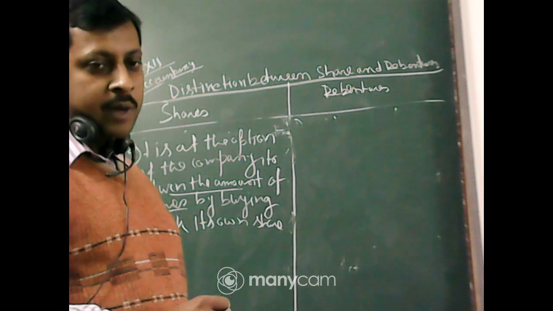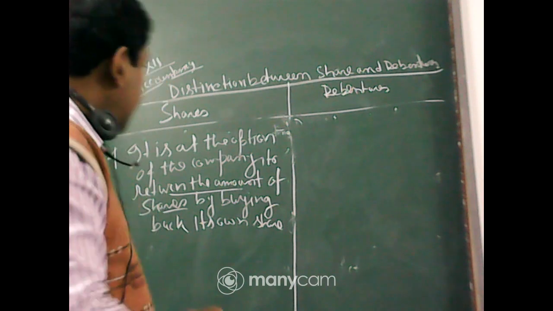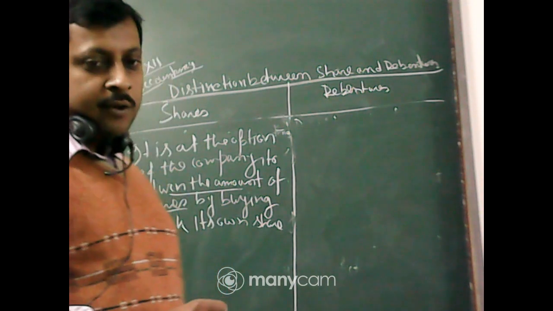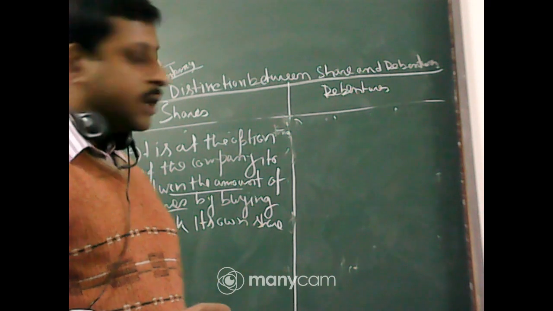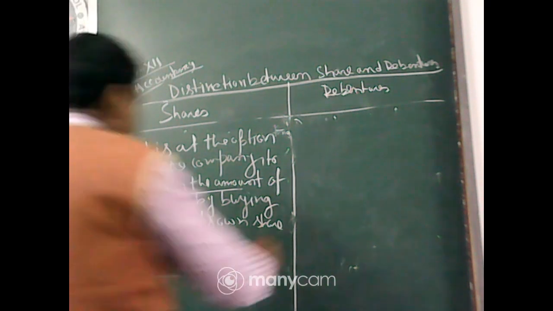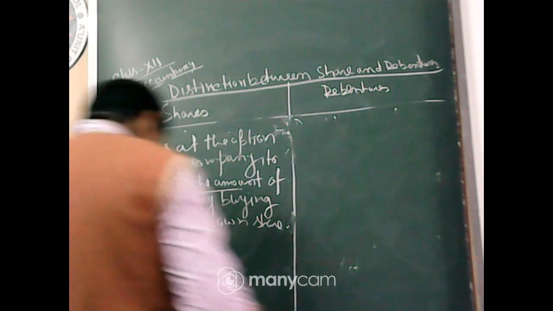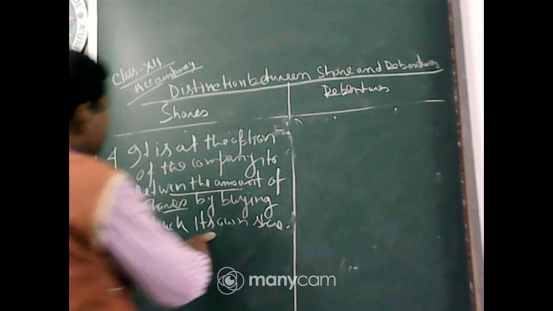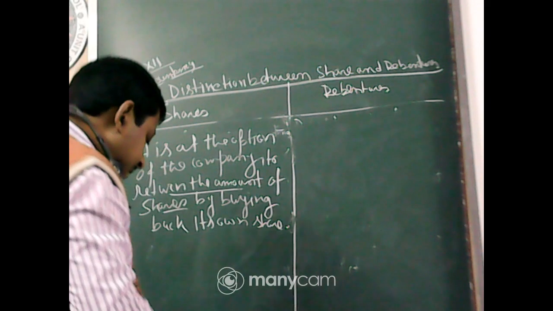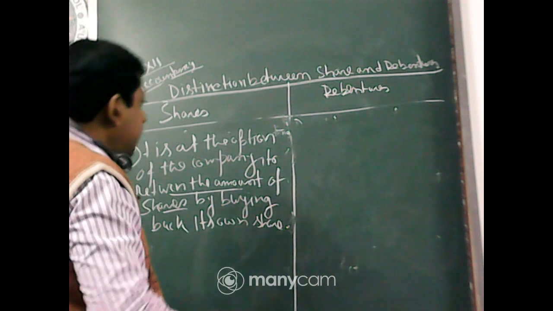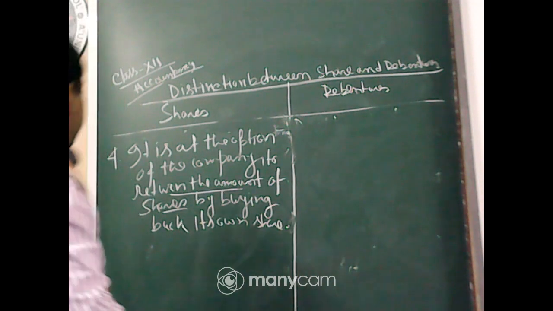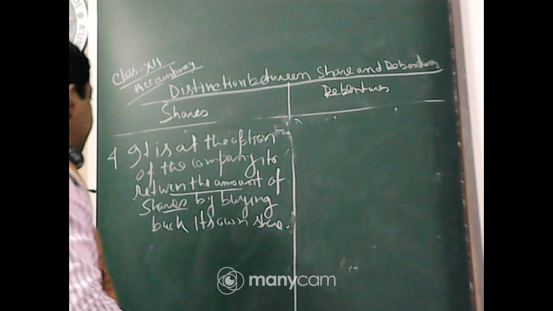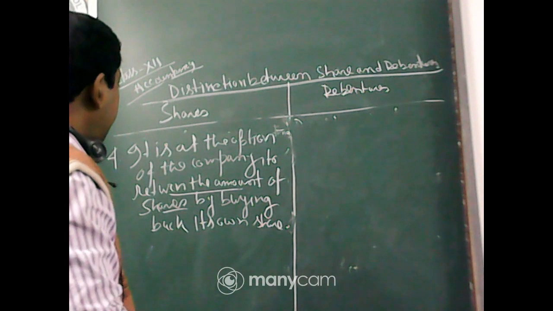Anytime the company can buy back the shares, but certain rules and regulations should be followed as per SEBI. That is a very advanced thing, but you should know that the company can do that.